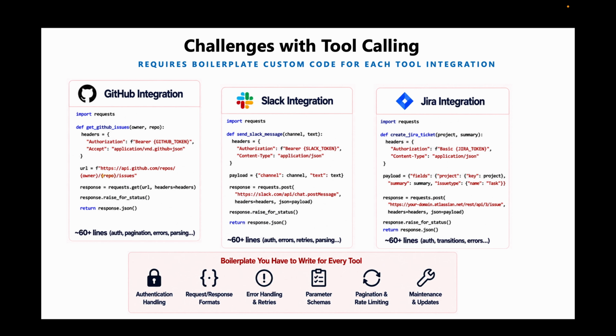Up till this point, tool calling looks straightforward. Give the model a tool, let it generate the call, and then execute it. But in an enterprise environment, the reality is much more complicated. Every integration comes with its own APIs, authentication mechanisms, payload formats, protocols, etc. Whether you're connecting with GitHub, Slack, Jira, or any other system, you end up writing a significant amount of custom integration code. And most of this code has nothing to do with the business logic.